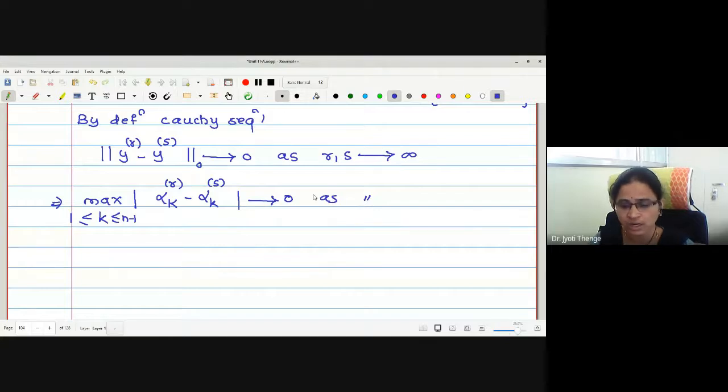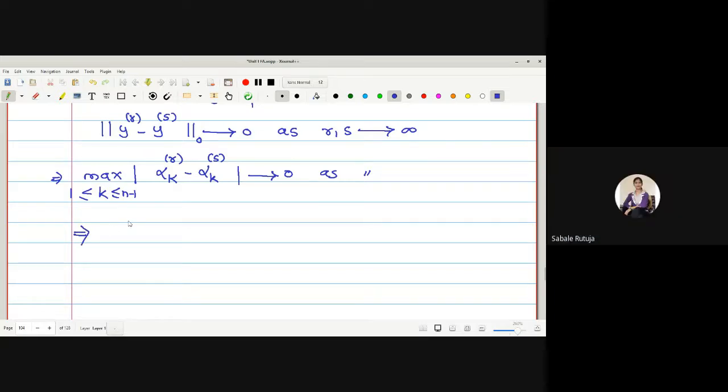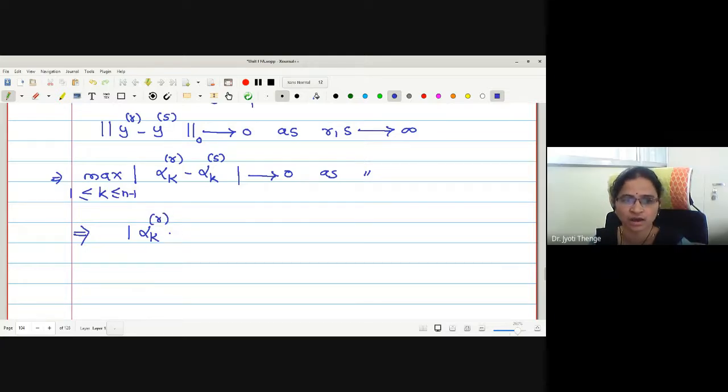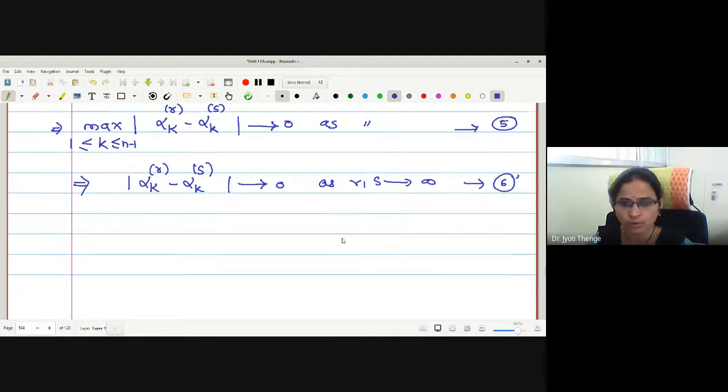Now check again. Maximum value of this non-negative term is tending to 0. What about each value? Yes, it is 0. Therefore, this implies mod alpha k r minus alpha k s tends to 0 as r, s tends to infinity. Okay, let me call this number 5 and let me call this number 6, for each k equals 1 to n minus 1.